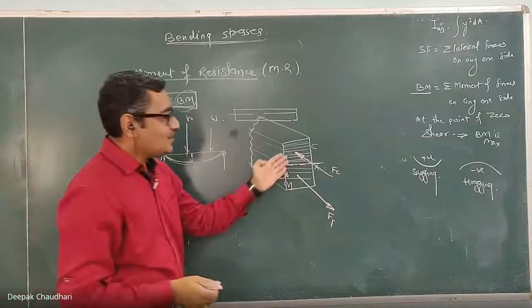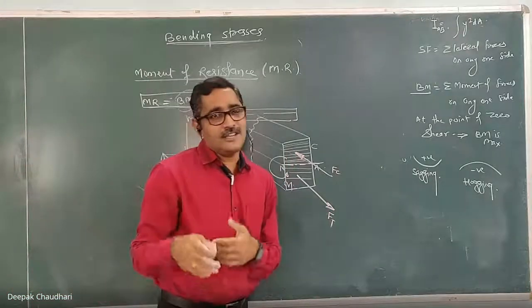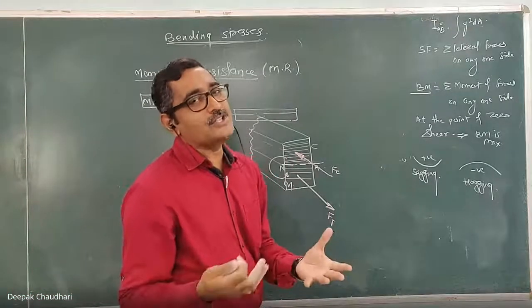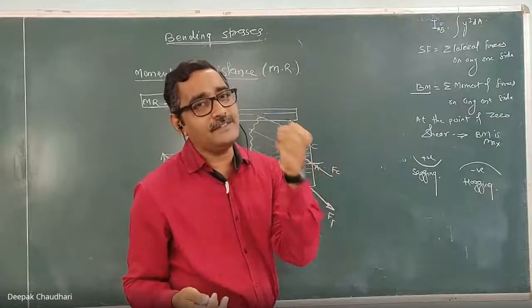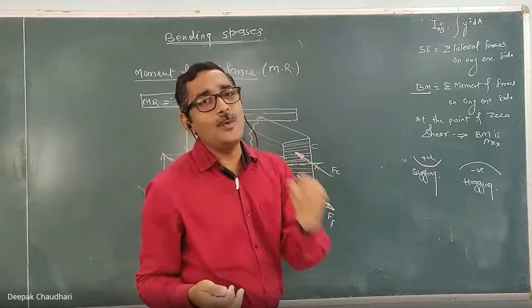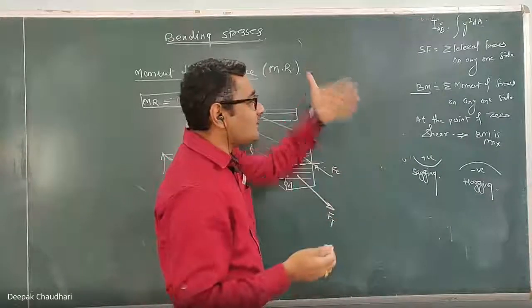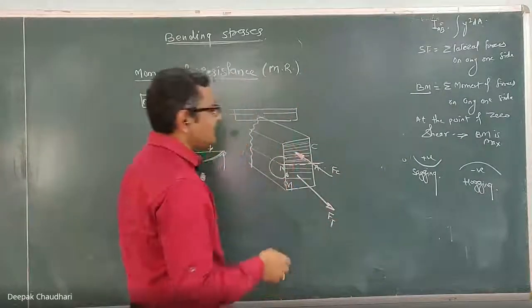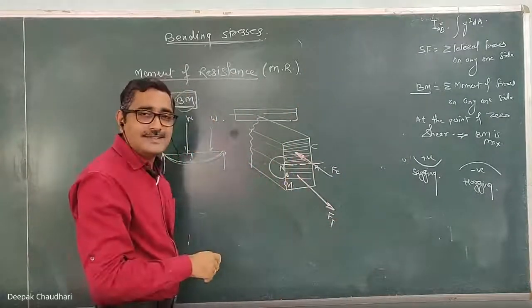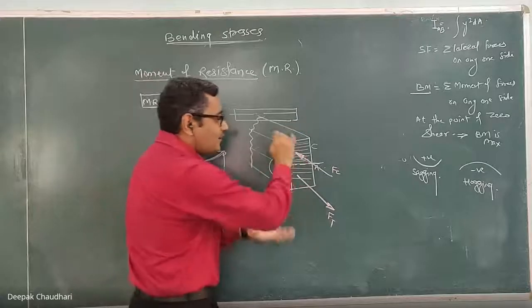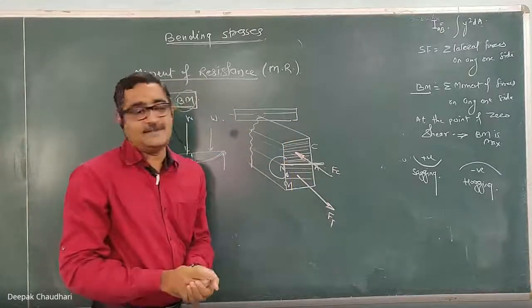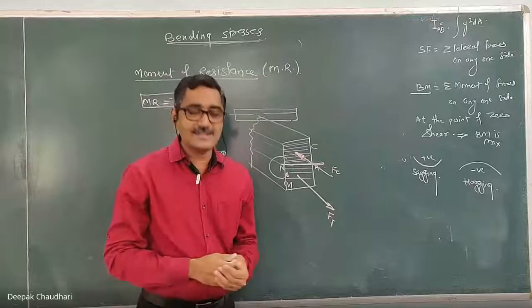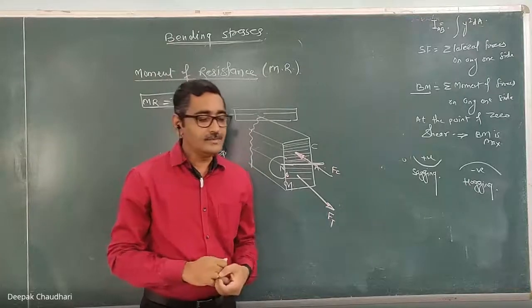In some questions, it is also asked to find out how much moment is resisted by the flange, or how much moment is resisted by the cross section. One method is that you can calculate the force of resistance and take the moment of that force about the neutral axis. You will get the moment of resistance. Understood?